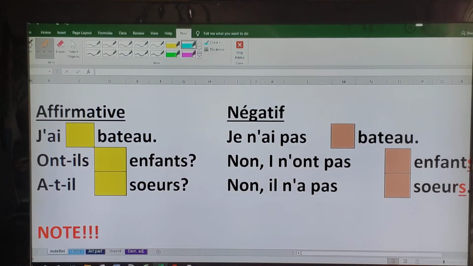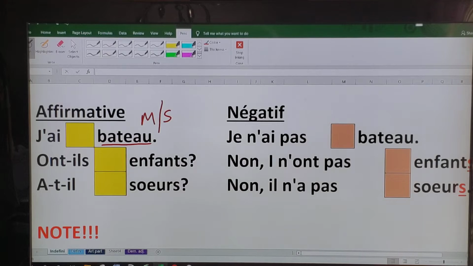But if I'm going to say the same sentence in the negative, it says I do not have a book, right? So in English, the word in I have a book and I do not have a book remains the same. But let's see how this is treated in French. If it is in the affirmative, j'ai, fill in the blank, bateau, example of a masculine singular noun.